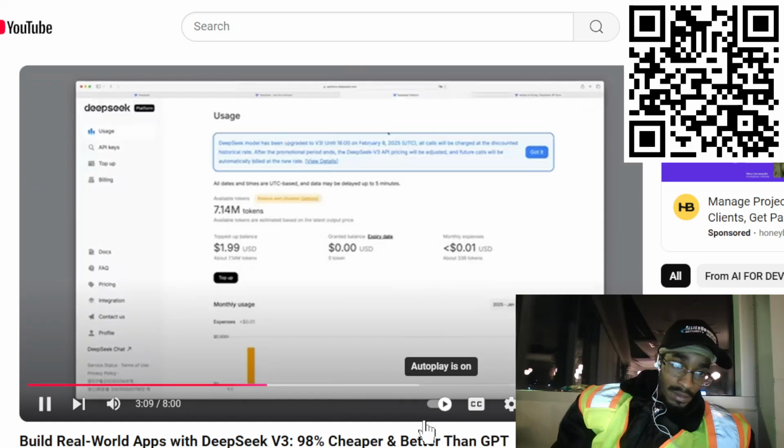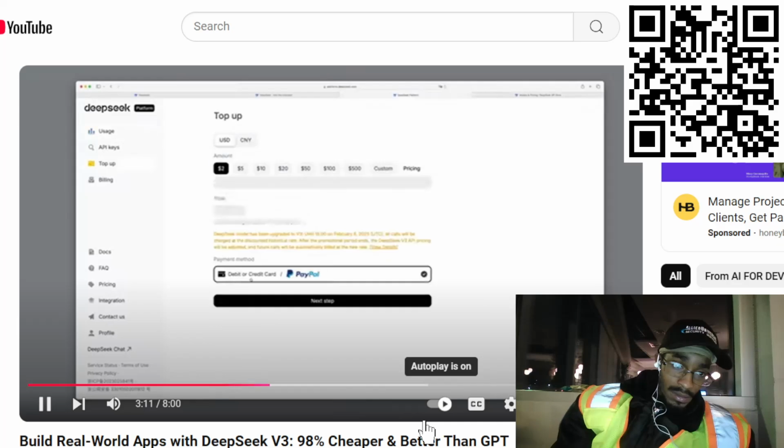It's relatively quick to add money. Yesterday, I added $2 for testing, and it was very easy via PayPal or credit card. You can see that even though I've tested it thoroughly, I've hardly used any credit.